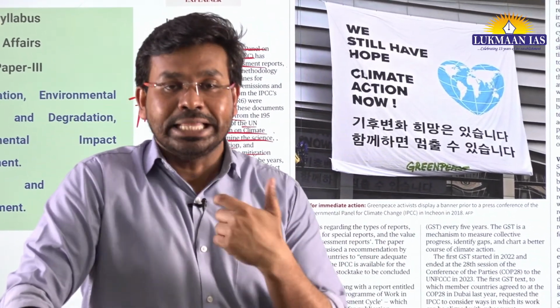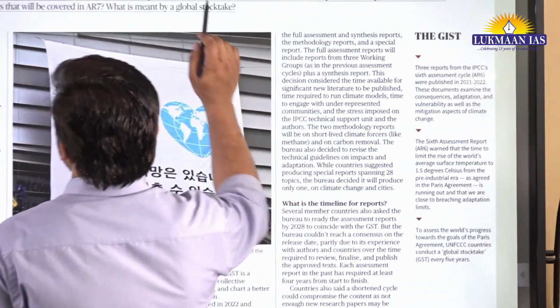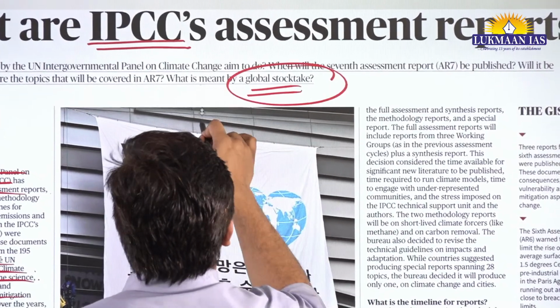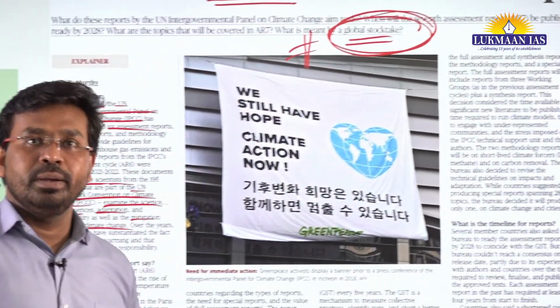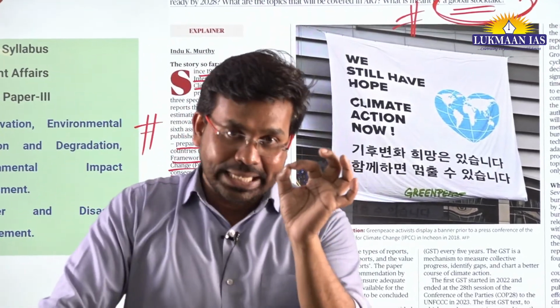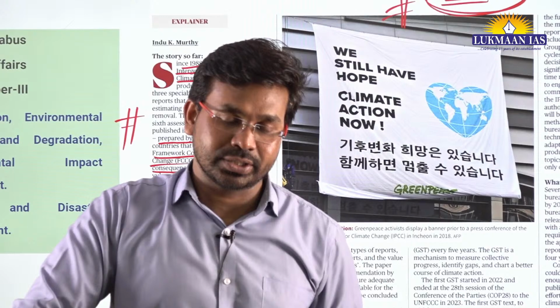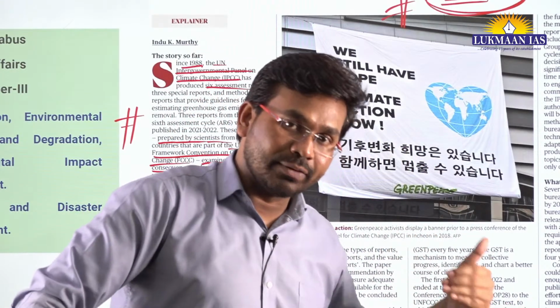And recently they have come up with one more instrument, which is very important. That is known as the Global Stocktake Report. Okay, so what is this Global Stocktake Report? Basically, the Global Stocktake Report is a report under the United Nations Framework Convention on Climate Change. There was a Paris Agreement that was signed way back in 2015.